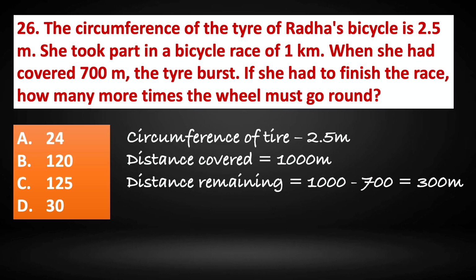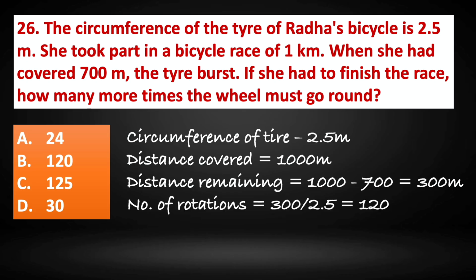So distance which is yet to be covered is 300. The circumference of tire is 2.5. So 300 by 2.5 gives us 120. So the wheel must go around 120 times in order to finish the race. So the correct answer is option B, 120.